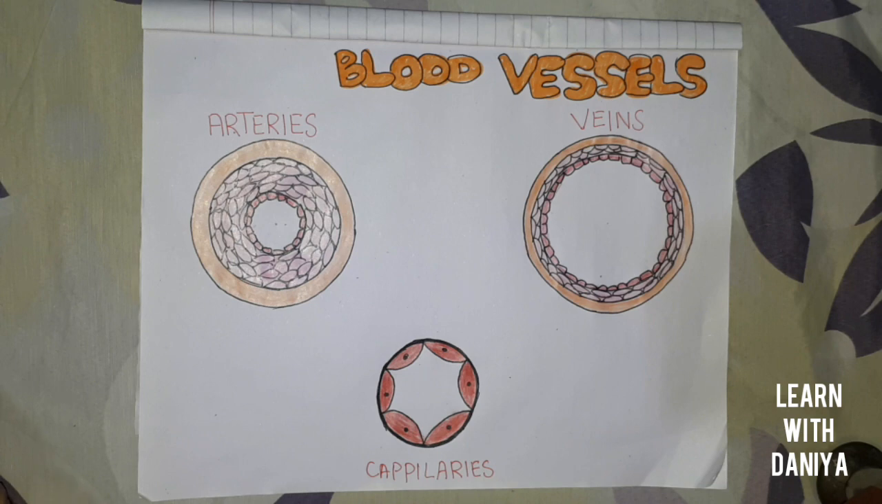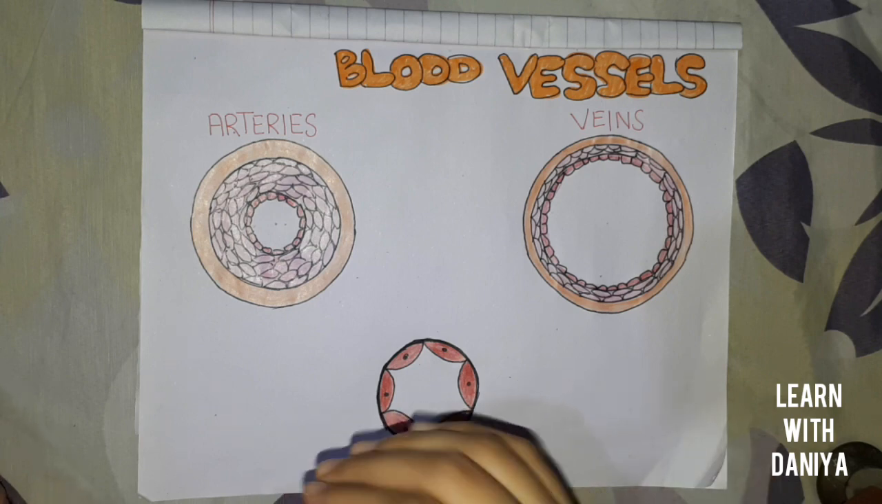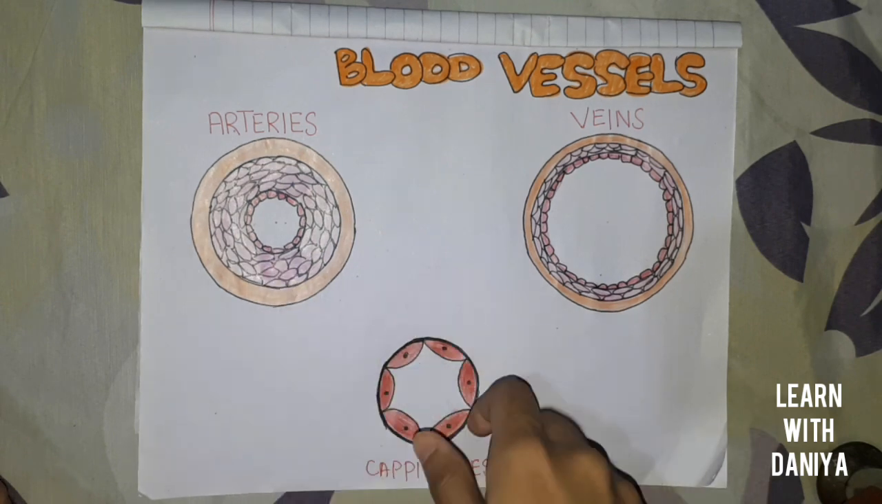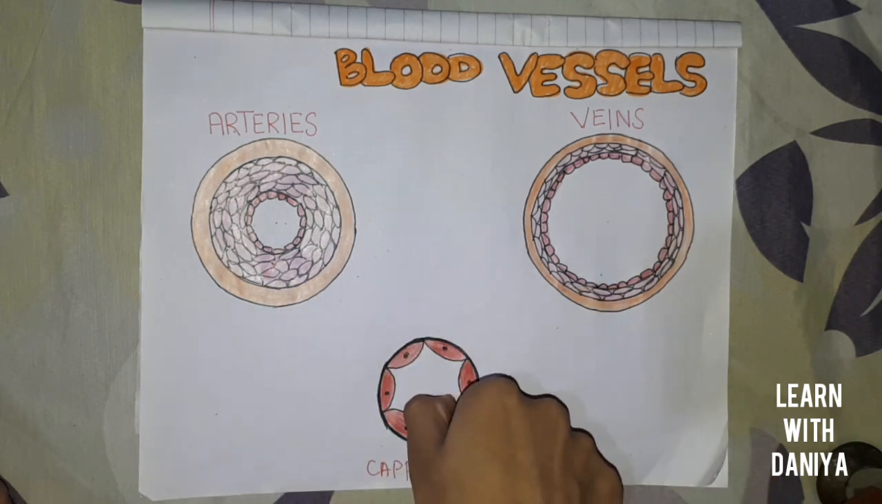Basically, blood vessels are the tubes which carry blood from the heart towards the whole body. They are hollow inside, means they have a cavity from which the blood travels. They are mainly of three types: arteries, veins and capillaries.